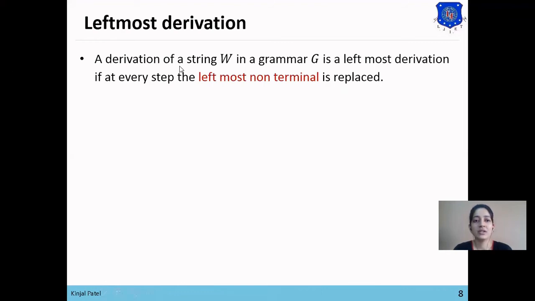A derivation of a string W in a grammar G is a leftmost derivation if at every step the leftmost non-terminal is replaced.